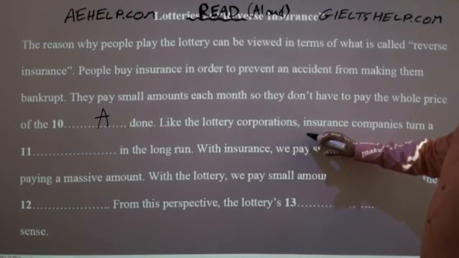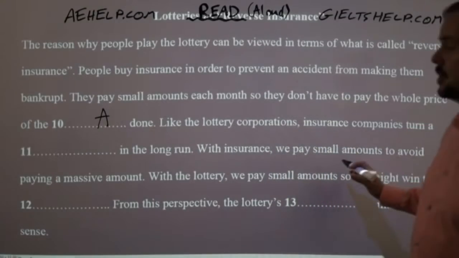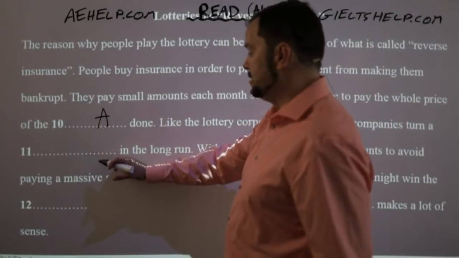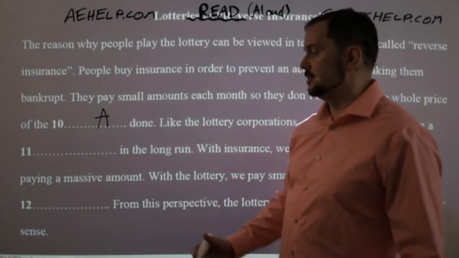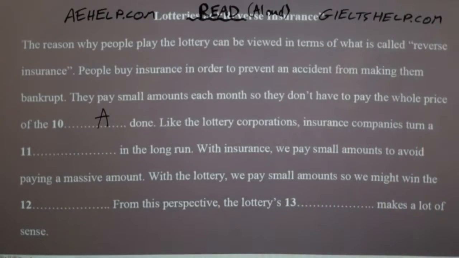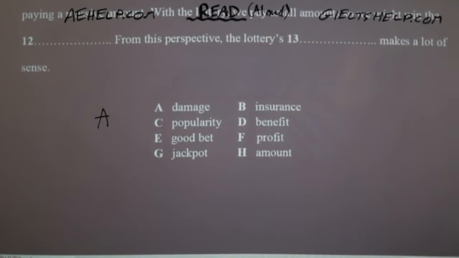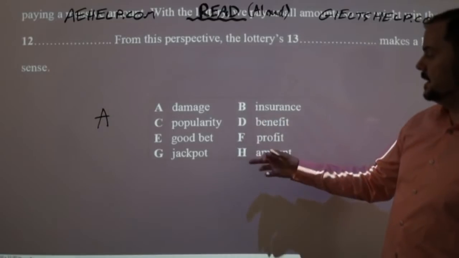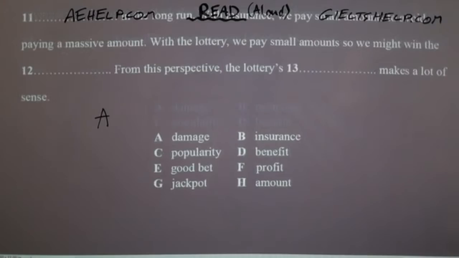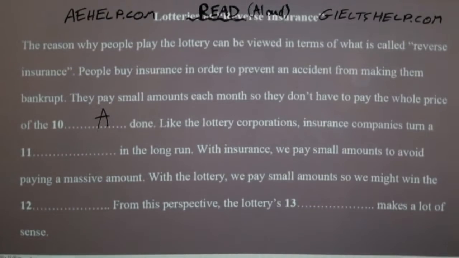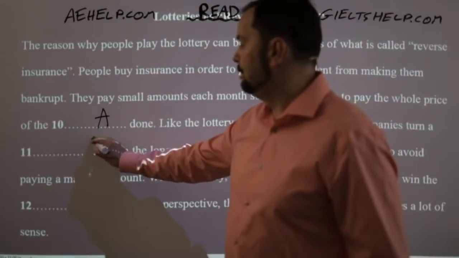Like the lottery corporations, insurance companies turn a profit in the long run. You turn a profit, okay? Turn money in the long run. Turn profit in the long run. Do I have the word profit or money? No money, but I have profit here, F. So I go with that.